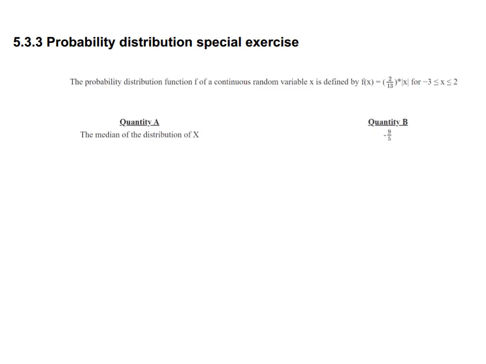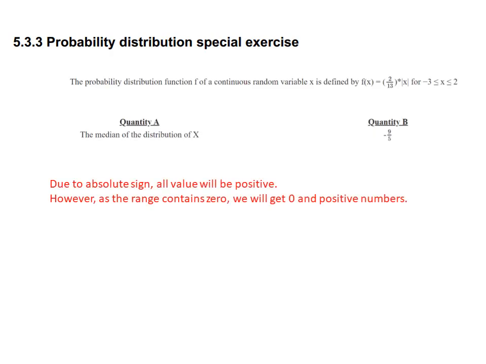Minus 3, minus 2, minus 1, 0, 1, 2, six numbers. So the third and fourth values will give the median. In this case, due to the absolute sign, all values will be positive.